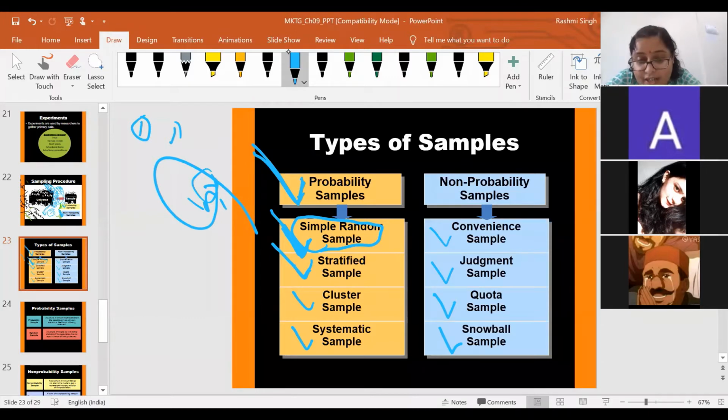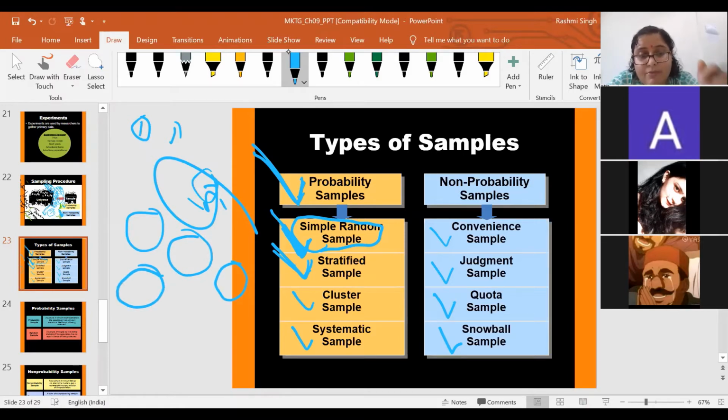So in stratified sampling, the researcher will know the research objective and the research problem. Based on these, the researcher will classify the population into different groups.